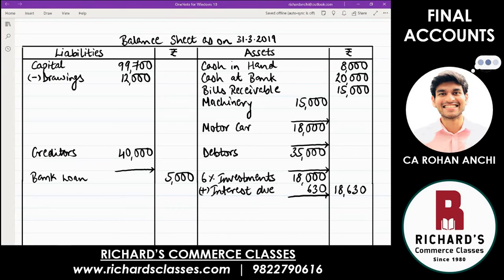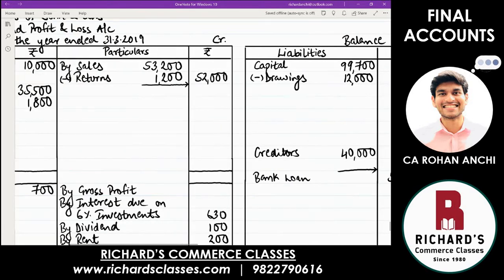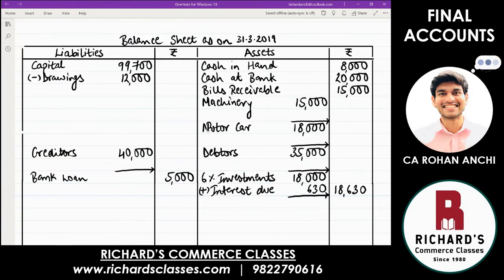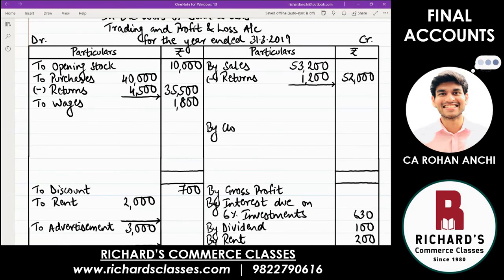Now we move on to the adjustments, which means remember only one thing. Please write in 2 places, then only your solution will be correct. So the first thing is closing stock, given to you 27,000. In trading account, opening stock on the debit first item, last item credit side is going to be by closing stock. And amount of closing stock given 27,000.